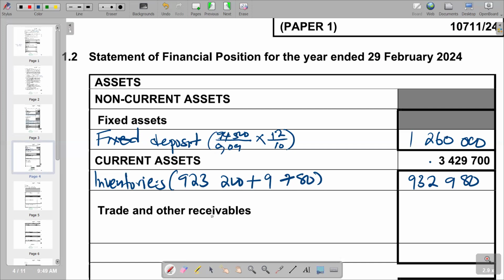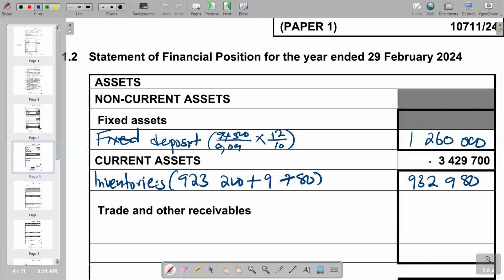Then we've got trade and other receivables. That's the next current asset that we want to look at. For trade and other receivables, we are going to start with the figure for debtors control. That is the figure that we are going to start with.